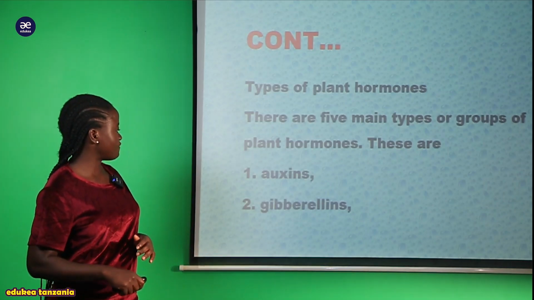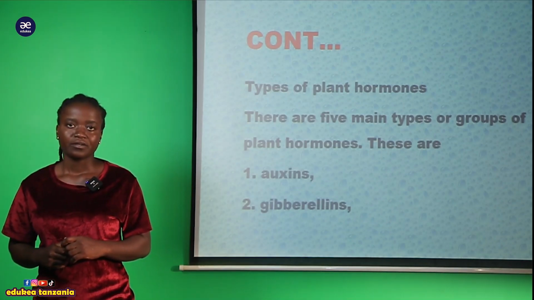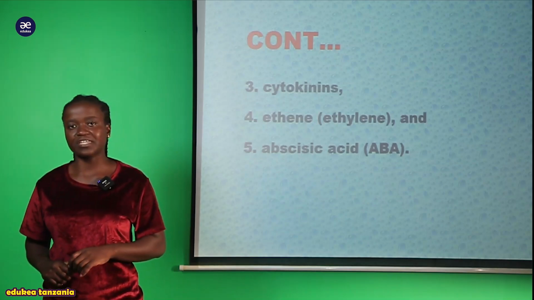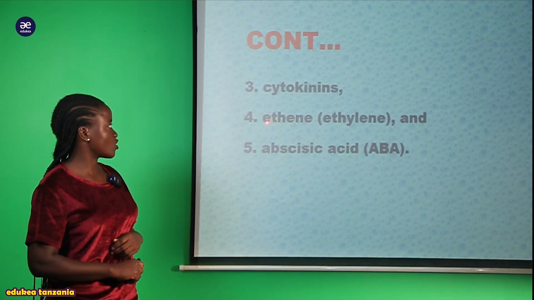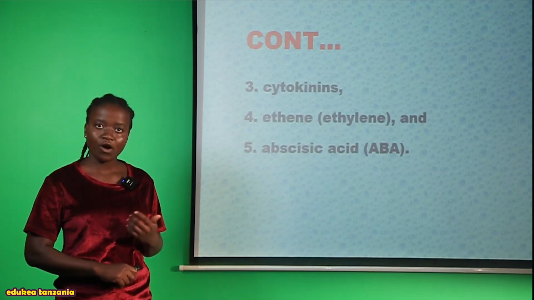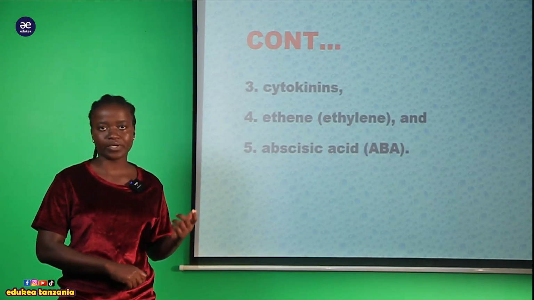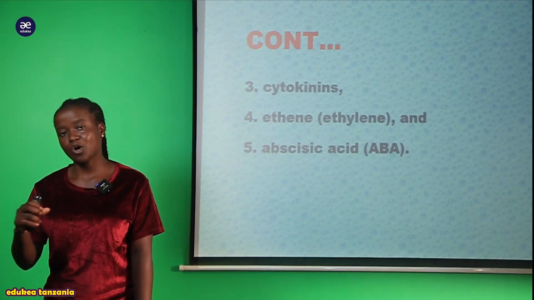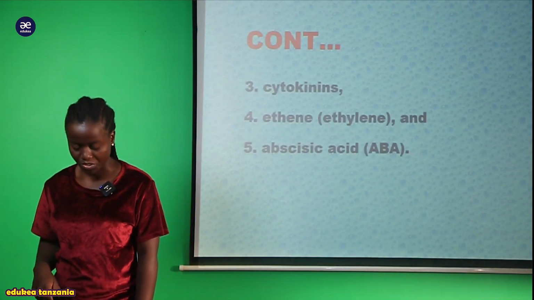And also we have another hormone, that is the gibberellins hormone. Another one is called the cytokinin hormone. Number 4 is called ethylene hormone. Lastly, we have abscisic acid, which we can call ABA, a hormone which is found within plant species.